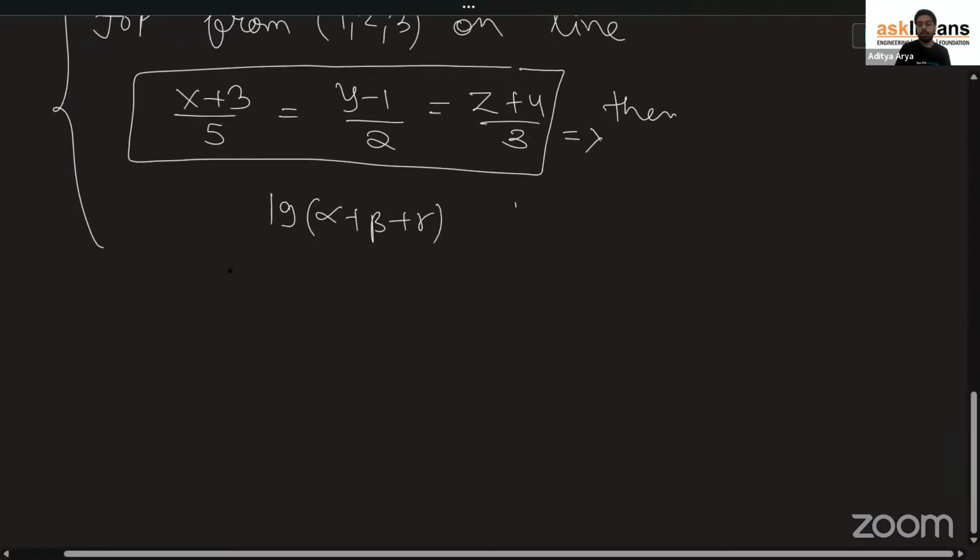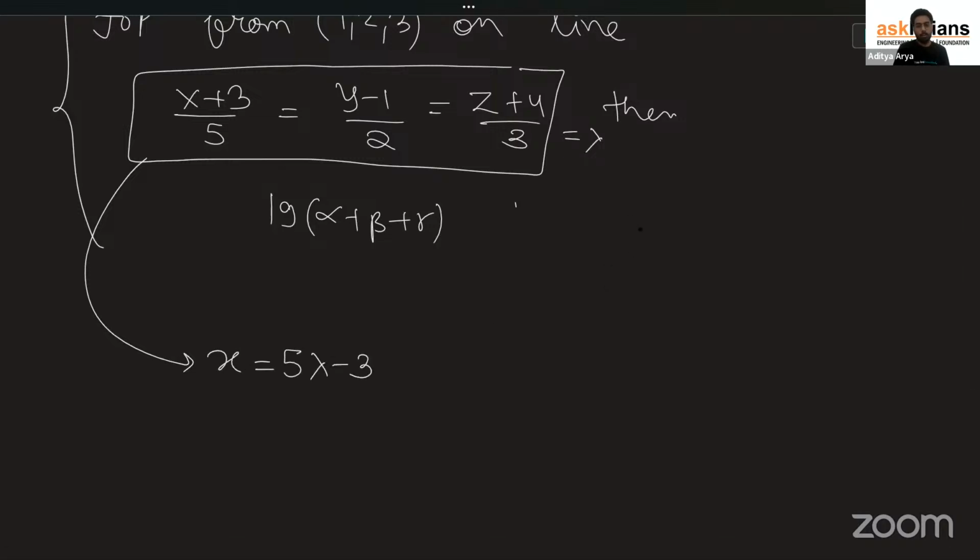If you compare this equals to lambda, from here you will have x is equal to 5 lambda minus 3. How? I will show you one calculation. (x plus 3) upon 5 is equal to lambda. Cross multiply, x plus 3 is equal to 5 lambda. And bring 3 over here, so x is 5 lambda minus 3.